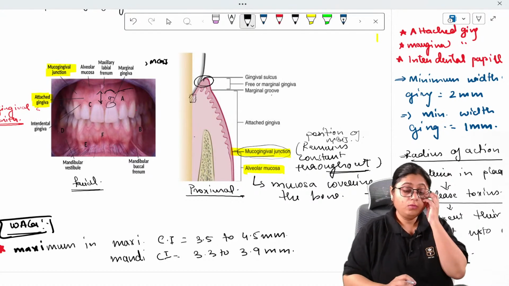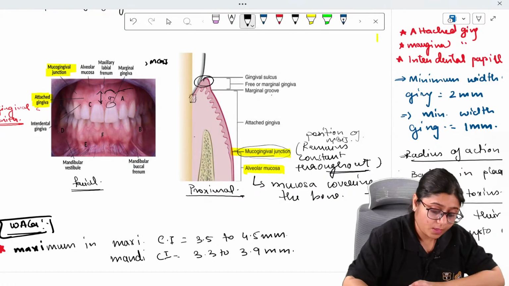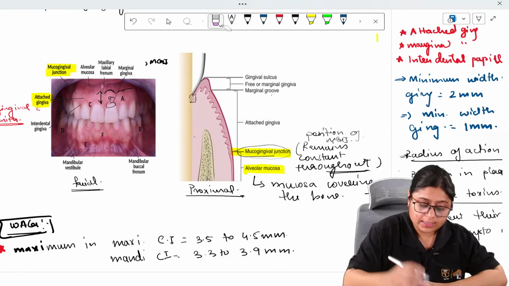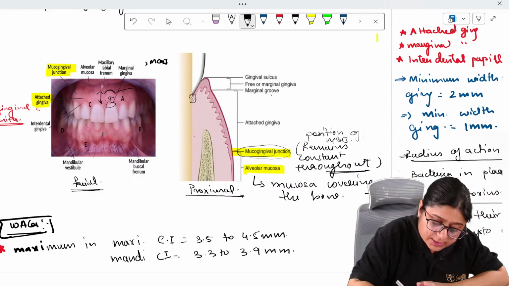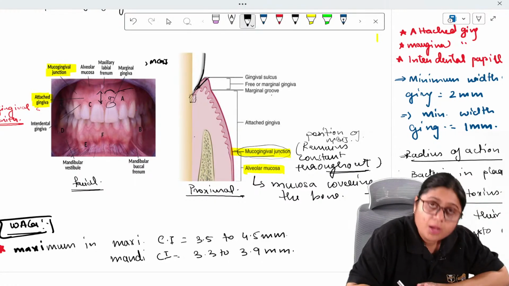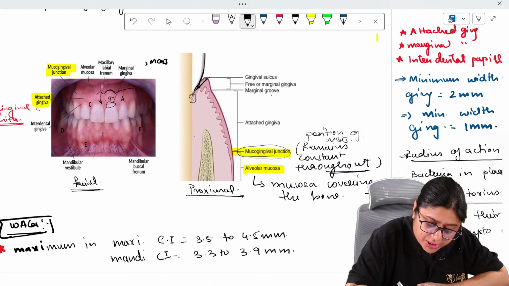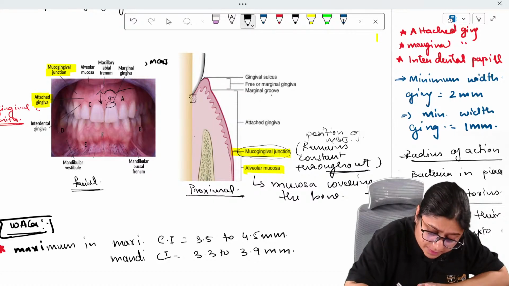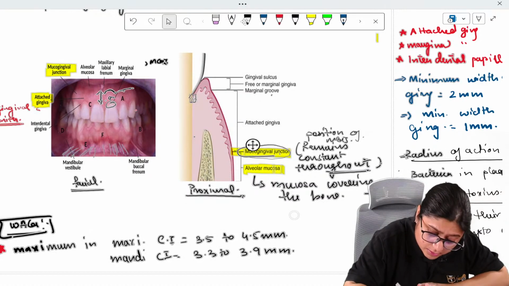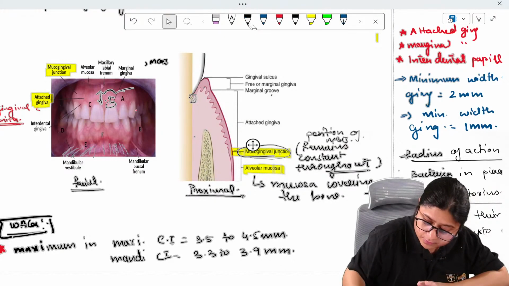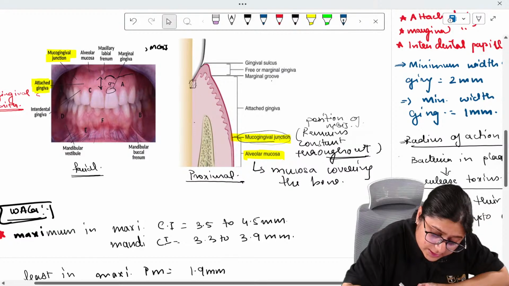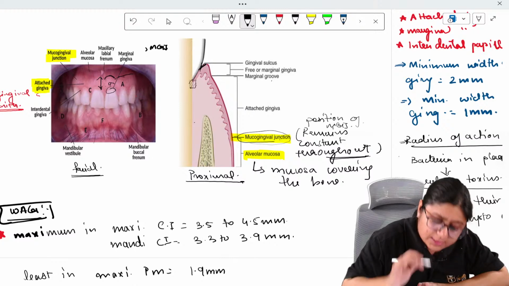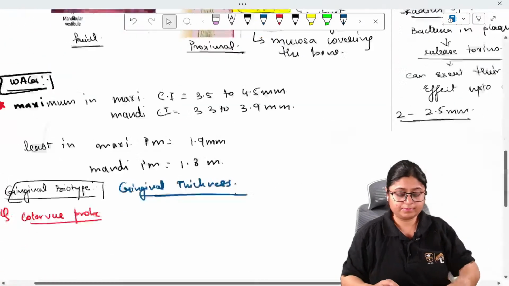Okay, now the next thing which you need to know is the sulcus. What is a sulcus? A sulcus is a V-shaped space. This is a V-shaped space which is present between the tooth and the gingiva. It is a V-shaped space here, in between, this space is there, right? This space is called the sulcus.